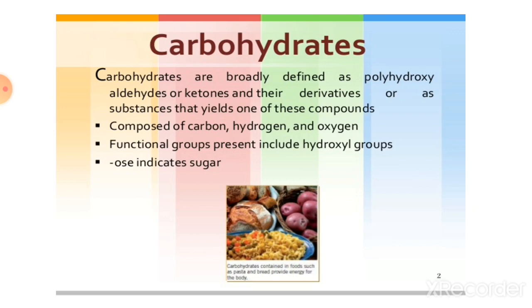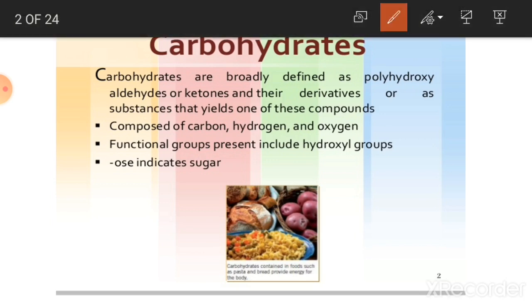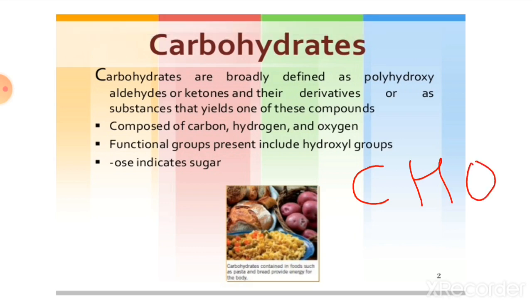Carbohydrates are broadly defined as polyhydroxyaldehydes or ketones and their derivatives, or as substances that yield one of these compounds. Carbohydrates are composed of carbon, hydrogen and oxygen. It is also written as the symbol CHO. The functional groups present include the hydroxyl group, and the suffix -ose indicates that it is a sugar.